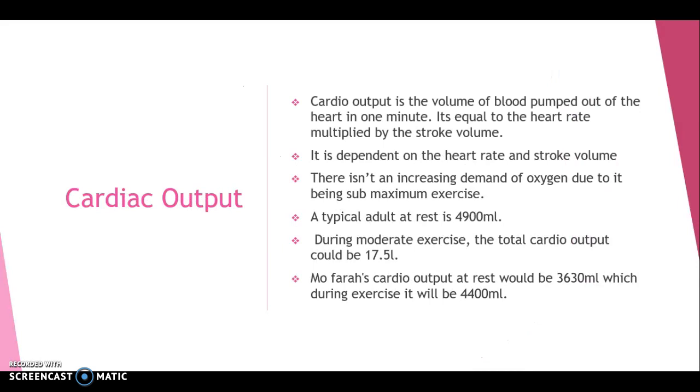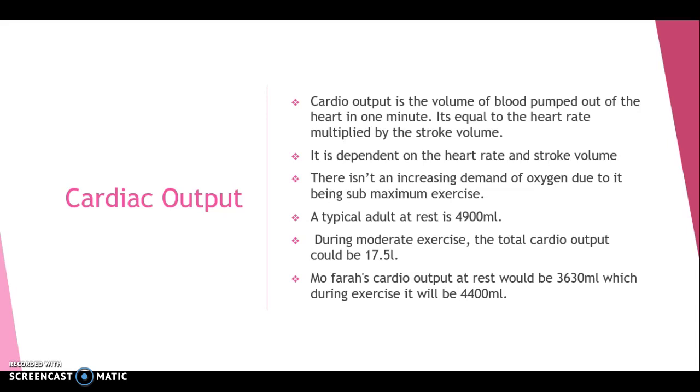Cardiac output. Cardiac output is the volume of blood pumped out of the heart in one minute. It's equal to the heart rate multiplied by the stroke volume. It is dependent on the heart rate and stroke volume, so it will increase and plateau as the heart rate and stroke volume do. There isn't an increasing demand for oxygen due to it being submaximal exercise.